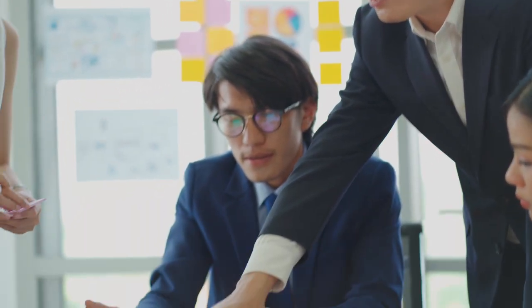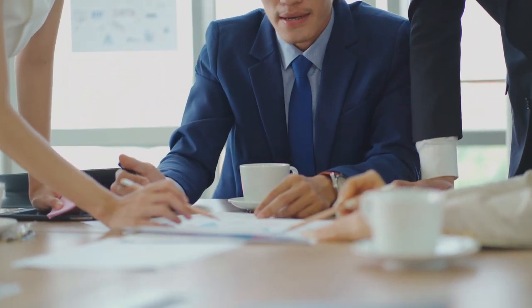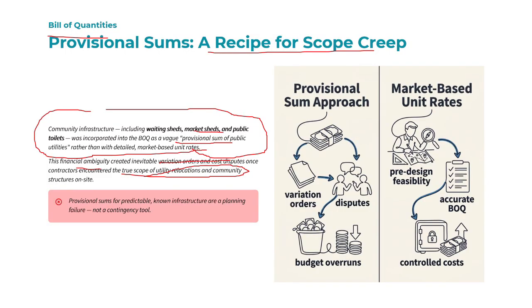The financial estimate was not correct, which brings variation orders and cost disputes with the contractor, and the true scope of utility relocation and community structures on site is not accurate. The reason was that provisional sums for predictable non-infrastructure items are a planning failure, not a contingency tool. They should not have been in the contingency which was included in the BOQ. This was a failure on the government side.